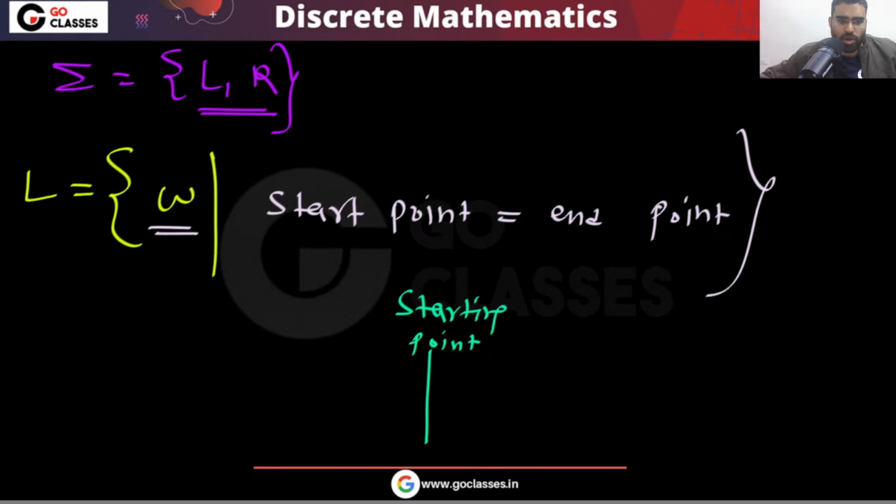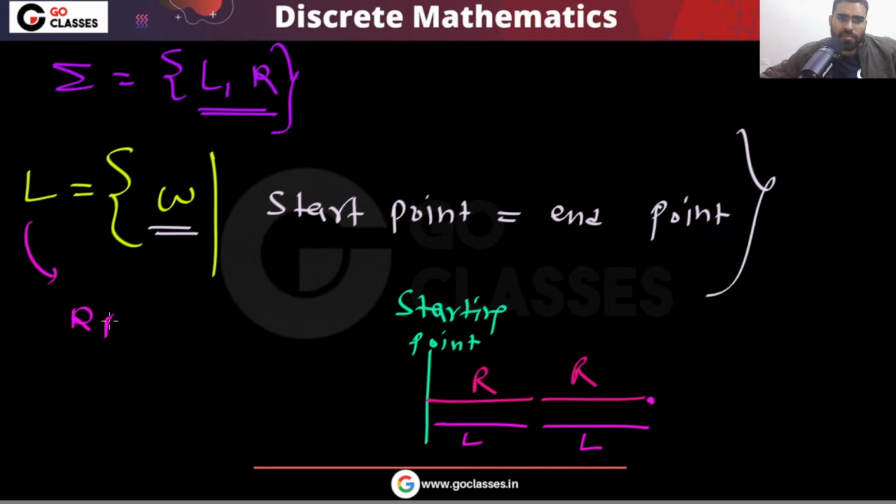For example, you can take right, then another right, then left, then left. So you will come back. So in this language, this RRLL will be there. You are coming to the home, starting and ending point is the same.